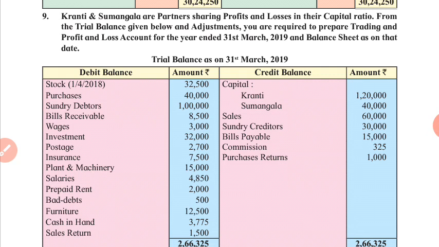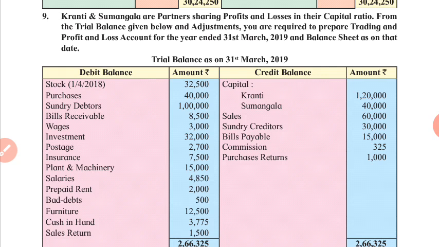The 9th illustration. Kranti and Sumangala are partners sharing profits and losses in their capital ratio. So what is their capital ratio? Kranti's capital is 1,20,000 and Sumangala's is 40,000.